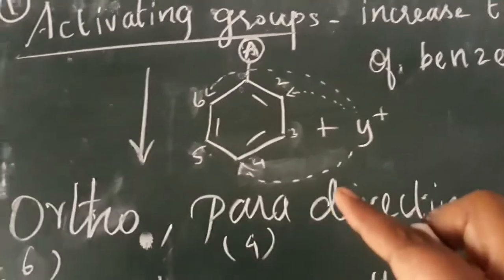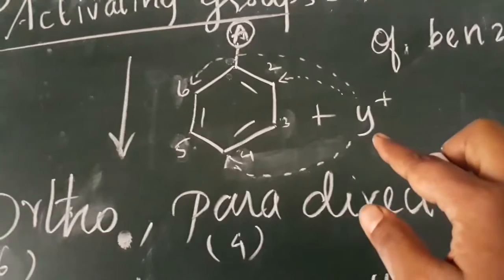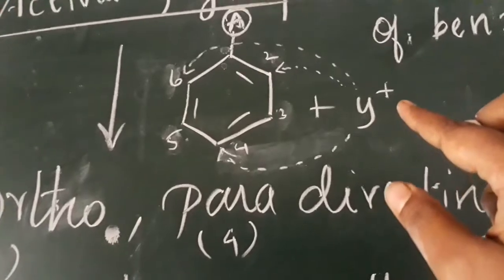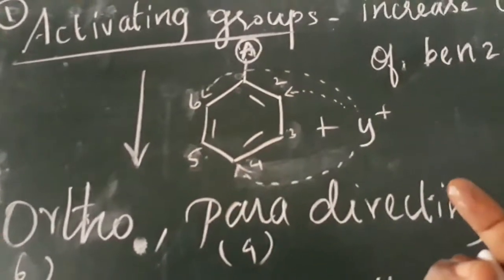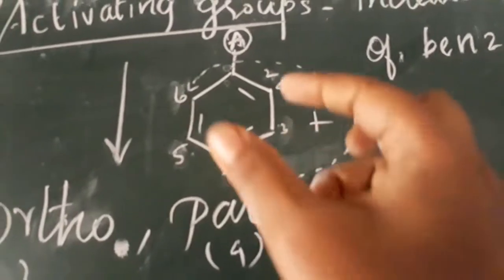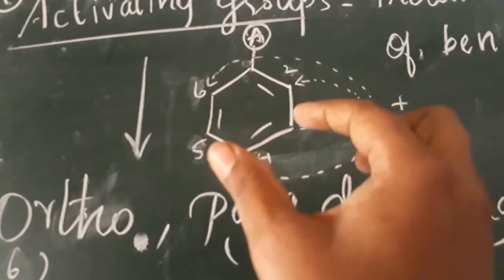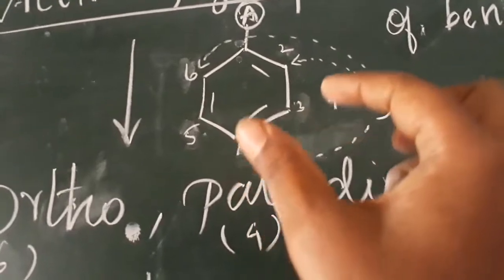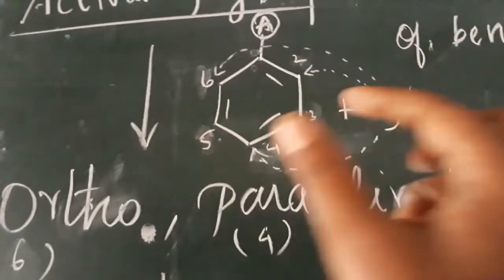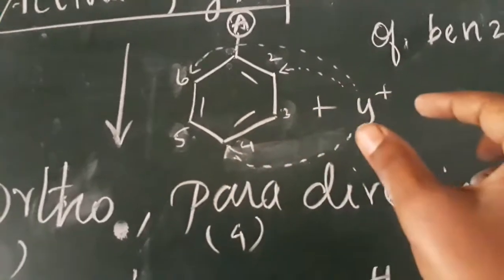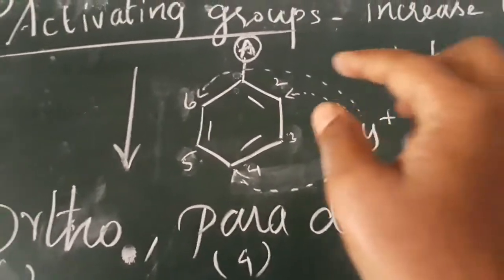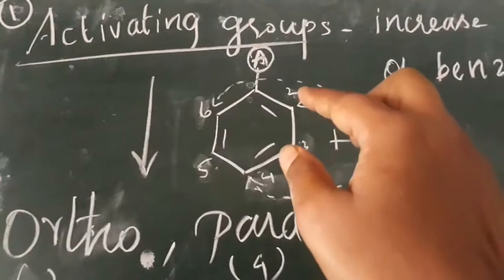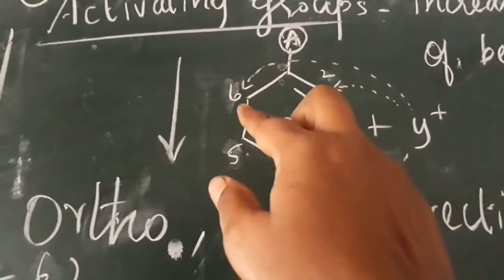Why are they called ortho-para directing groups? Because the incoming group has a positive character. Why positive? Because the benzene ring has more electrons, so it is an electron-rich center. The electron means what charge? Negative charge. So it has more negative charge. The incoming group should have a positive charge, so I put Y plus. The Y plus goes to which position? It may go to the second position or the sixth position.